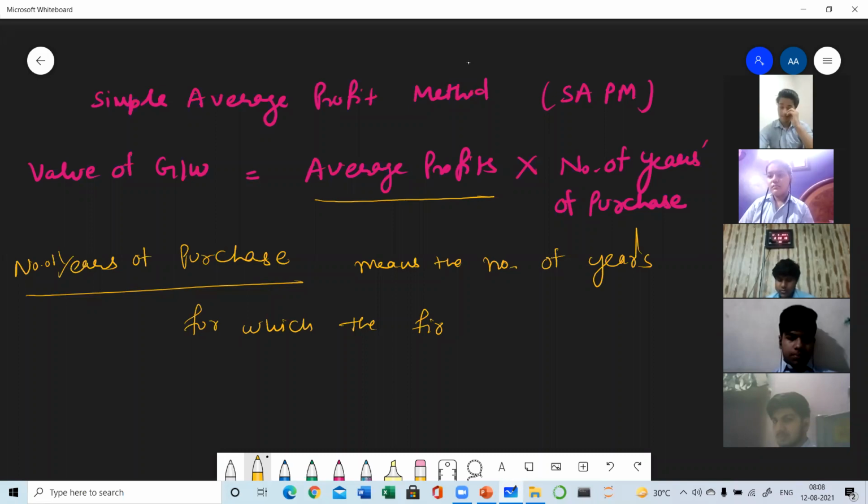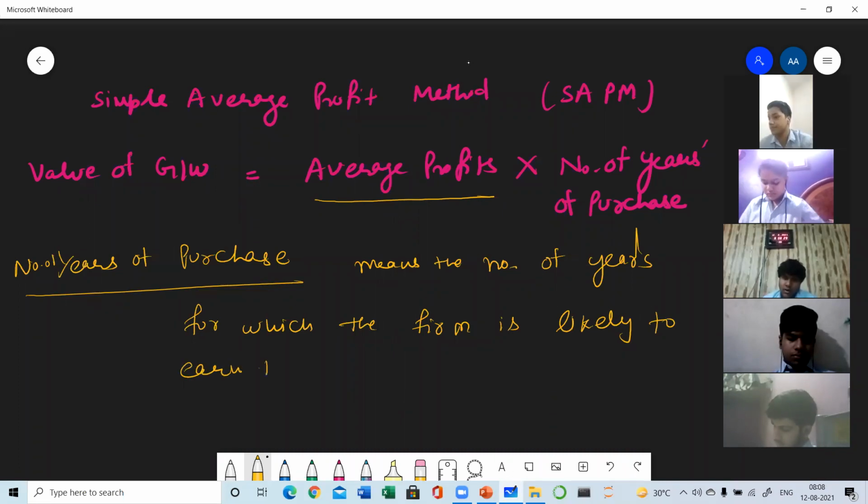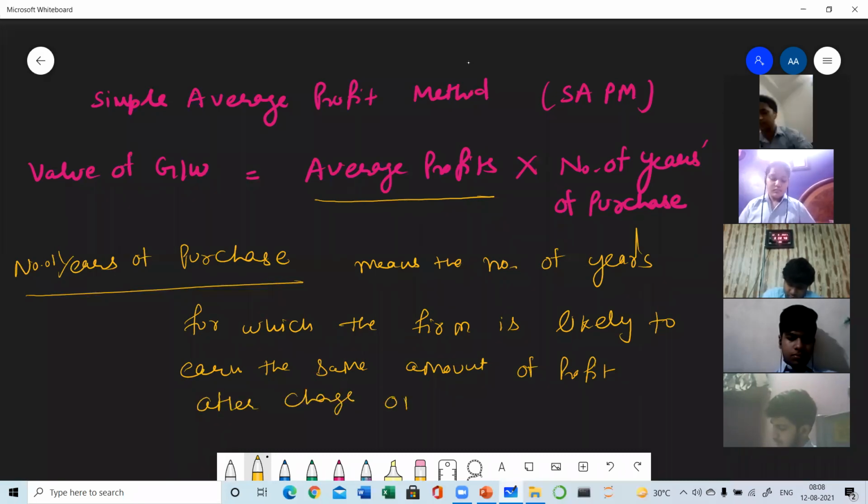Number of years of purchase are the number of years for which the firm or business is likely to earn the same amount of profit after change of ownership of business.